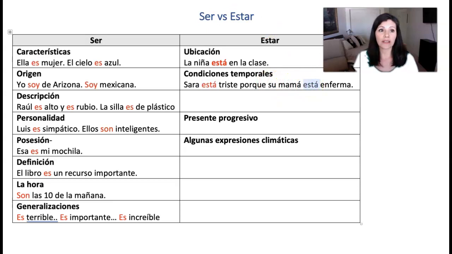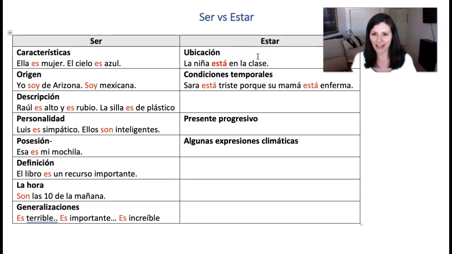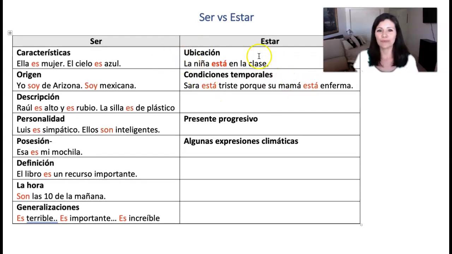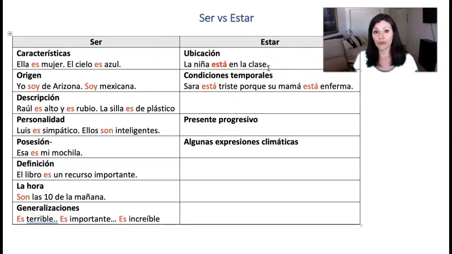I am expressing conditions such as being sick, and those change. Okay? A lot of students go by the rhyme: for how you feel and where you are, always use estar. So those would be the two main uses for estar.